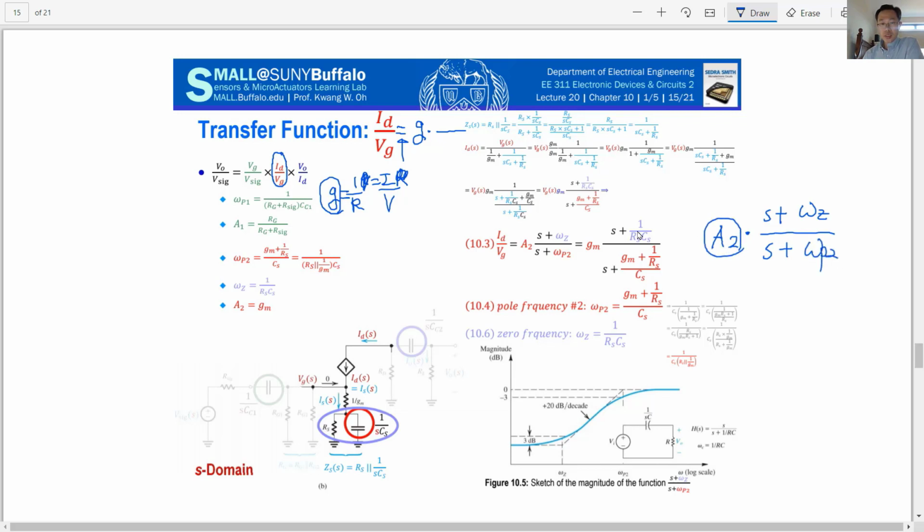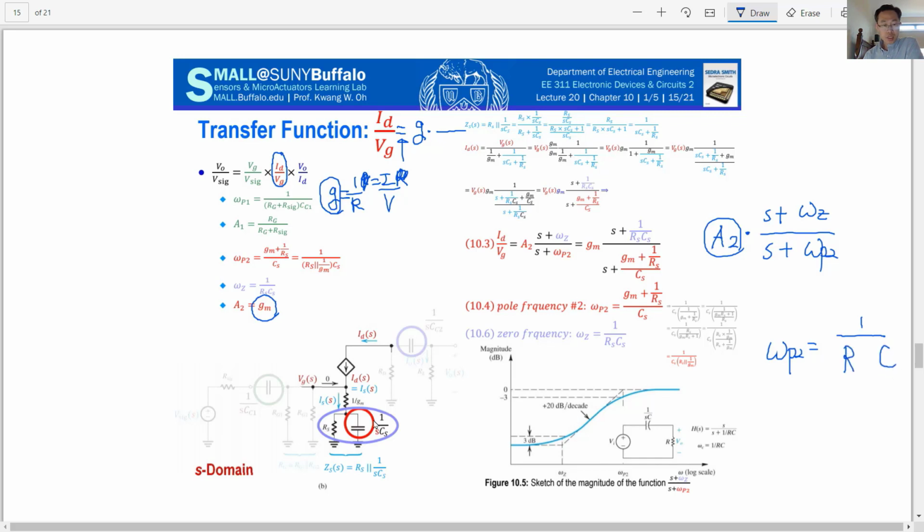A2, as I said, is transconductance information, which is GM. And omega P2 is something like 1 over RC information.